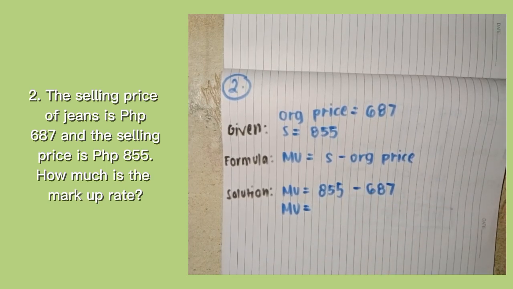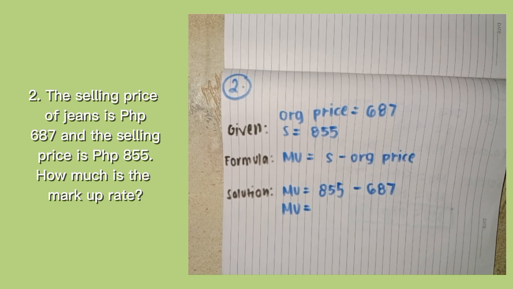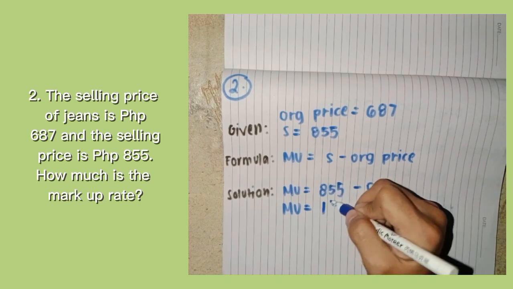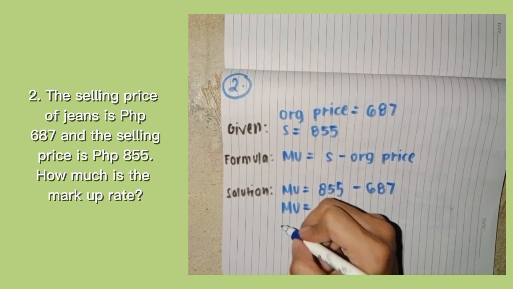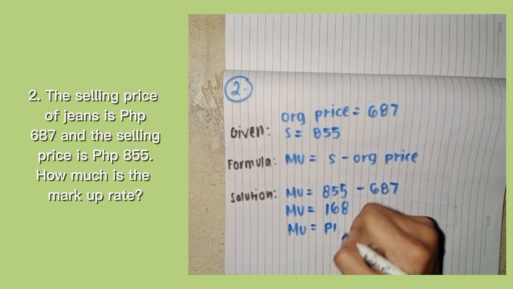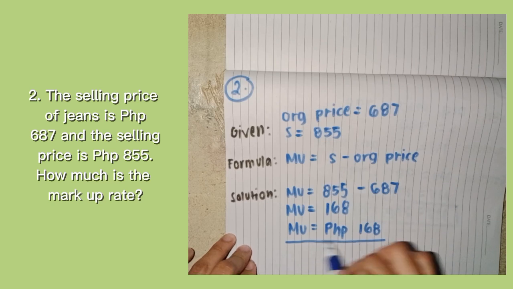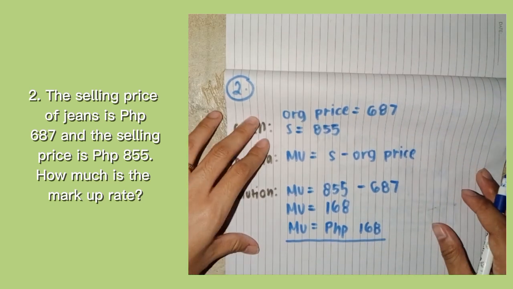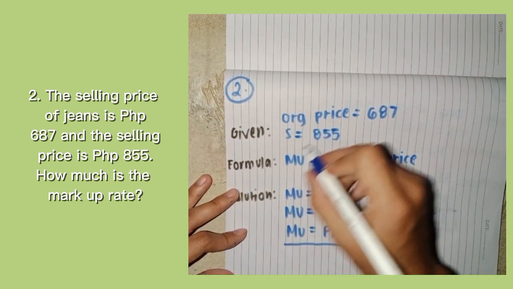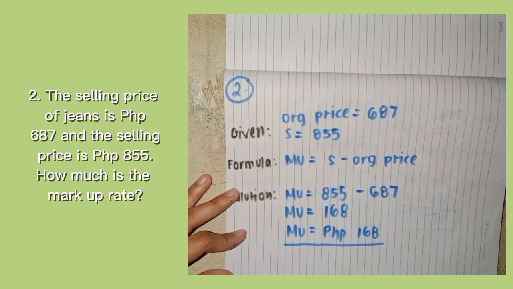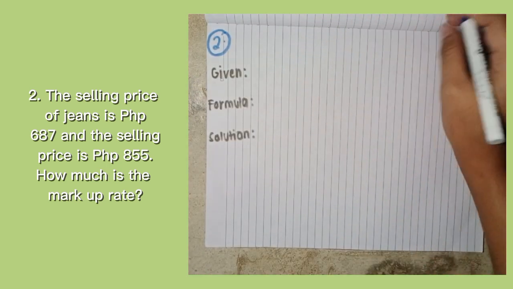855 minus 687 is equal to 168 pesos, or PHP 168. This is the markup. So after this, we are going to proceed to calculate the value of the markup rate because our given is complete. So let's go to part 2. So here's part 2. So we have a new